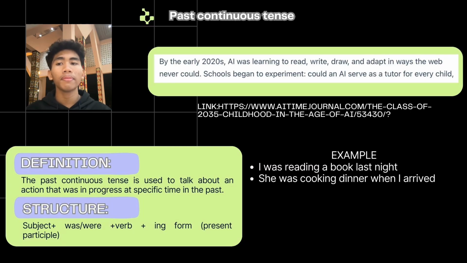The article I found on the internet says by the early 2020s AI was learning to read, write, draw and adapt in ways the web never could. Schools began to experiment: could AI serve as a tutor for every child?